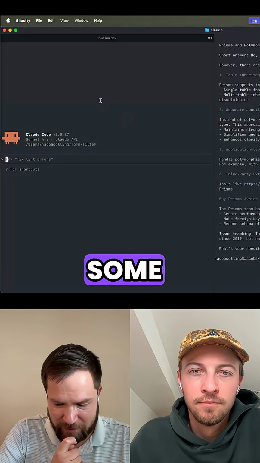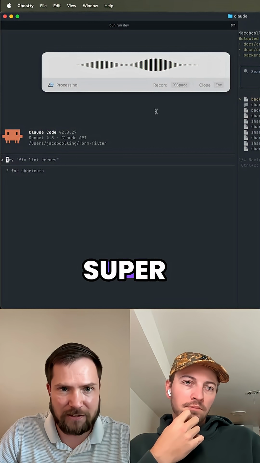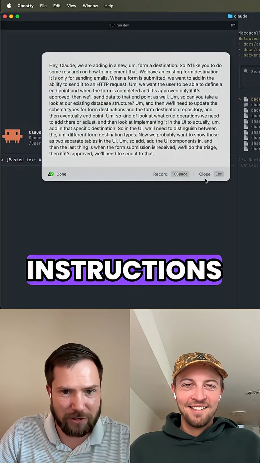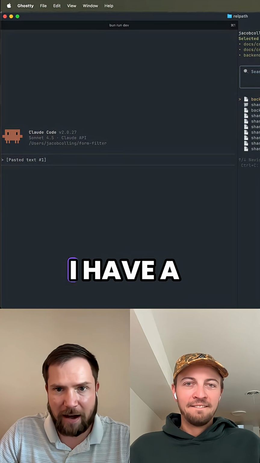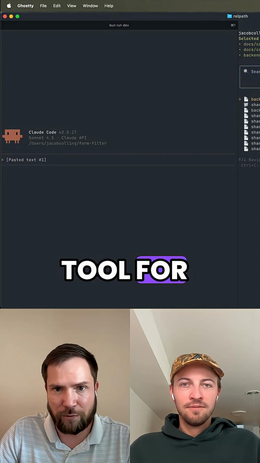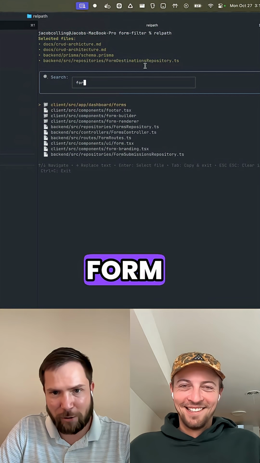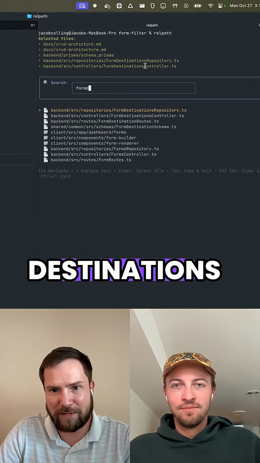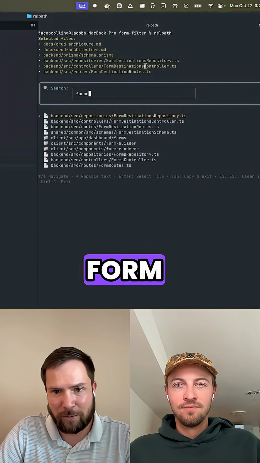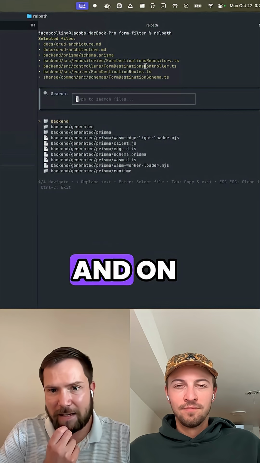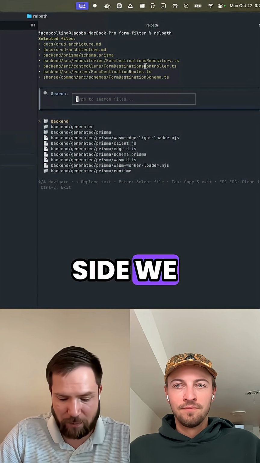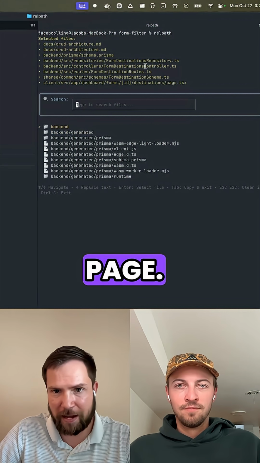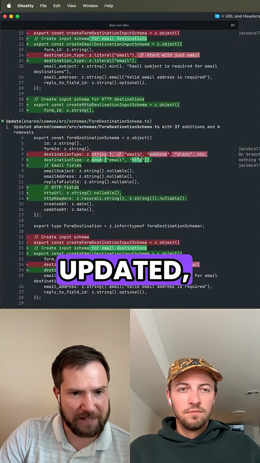So I'm going to start with some instructions. I normally use Super Whisper, I had it going off the screen. We got some instructions in there, and then I have a little utility tool for selecting files. We're going to want form destinations repository, form destinations controller, form destinations routes, and then form destinations schema. And on the UI side, we'll want this form destinations page.